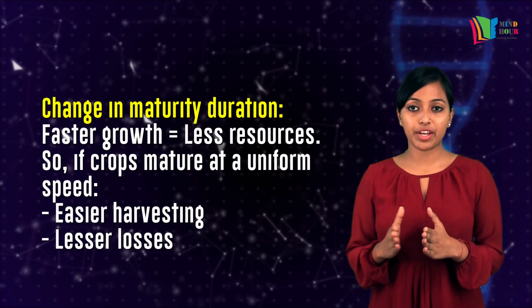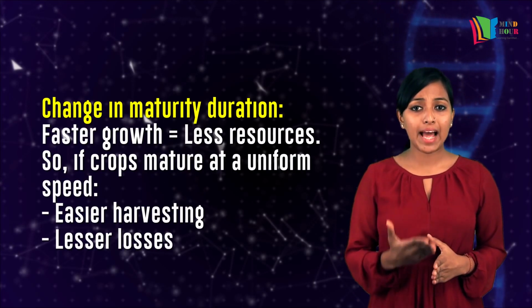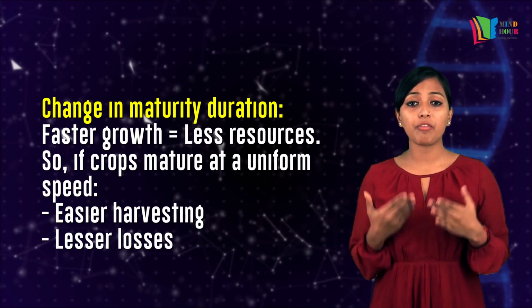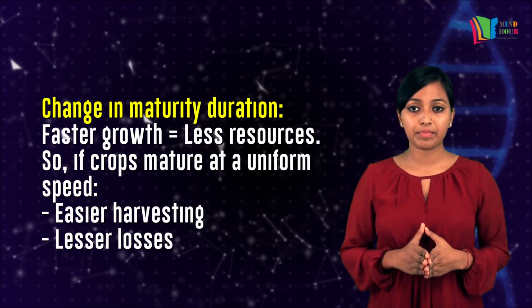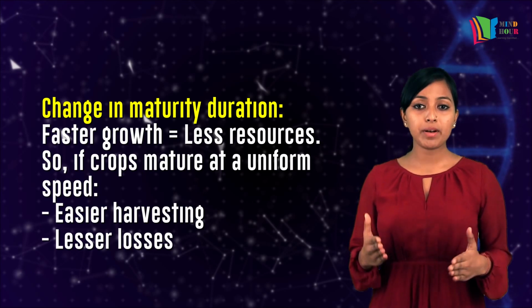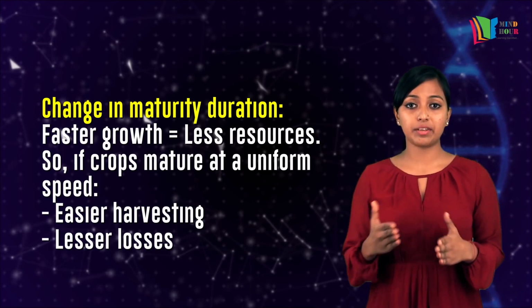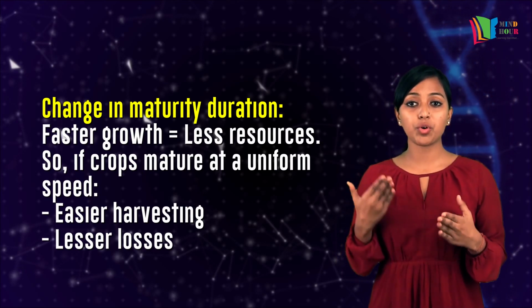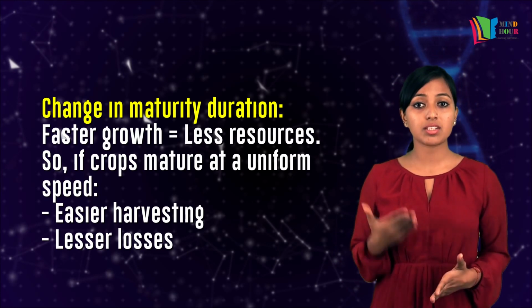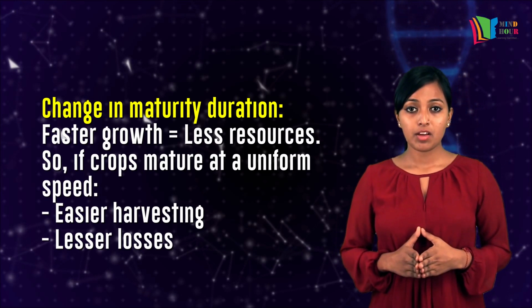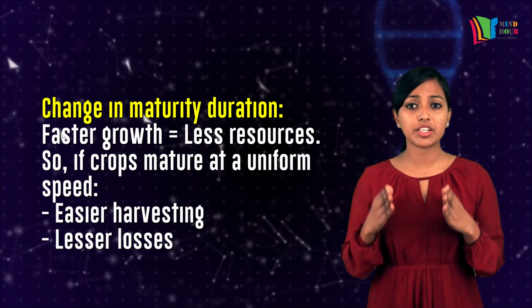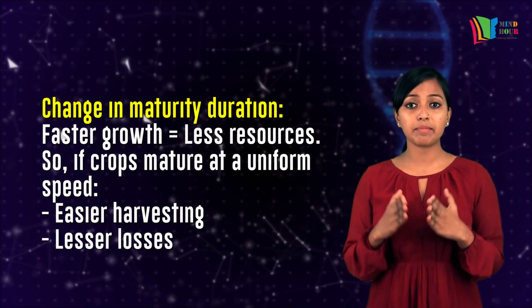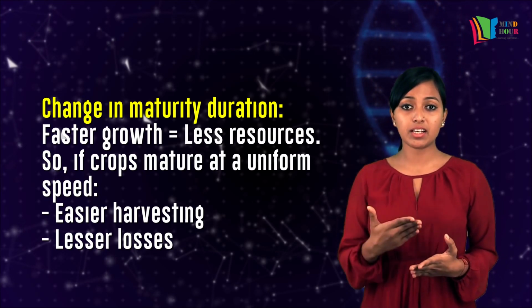Change in maturity duration: the less time a plant takes to grow, the more profitable it is to the industry. Farmers can grow multiple rounds of the crops each year. Since the crop grows faster, fewer resources are required to produce them. If all the crops mature at a uniform speed, harvesting becomes easier and can be done with less losses.